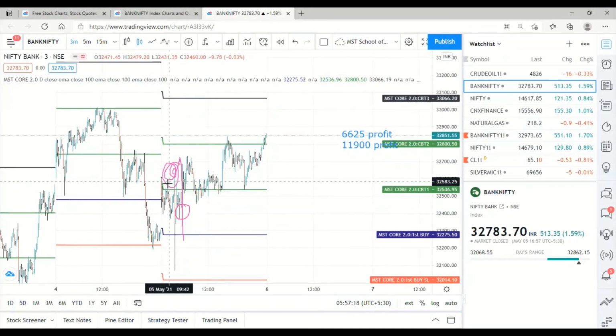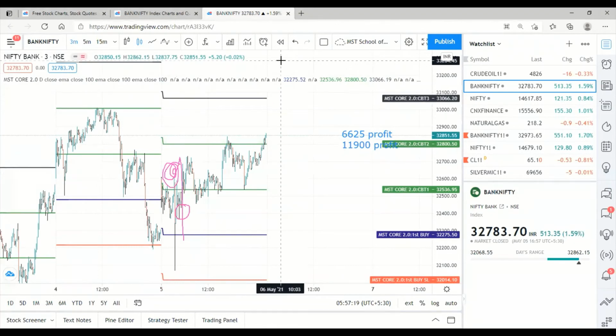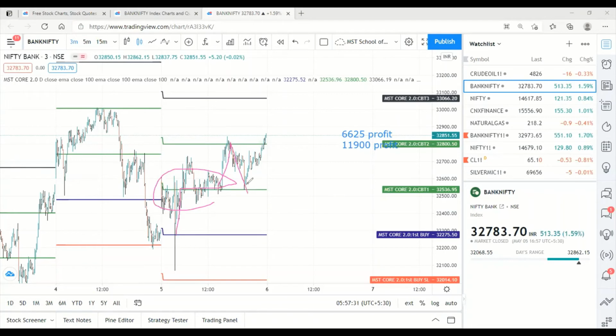Buy activated, immediately first target done, then there was a range bound, then second target done, then there was a retest of the second target, then again it boosted up. We will consider only three targets. We are waiting for the third target, so whatever the closing price was, 32,851, you can consider. Otherwise we will consider only two targets.